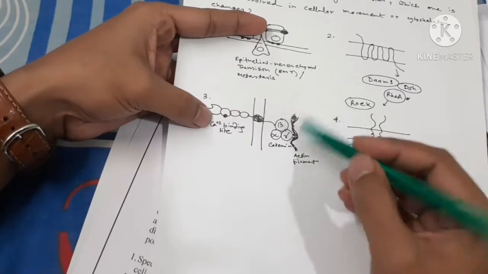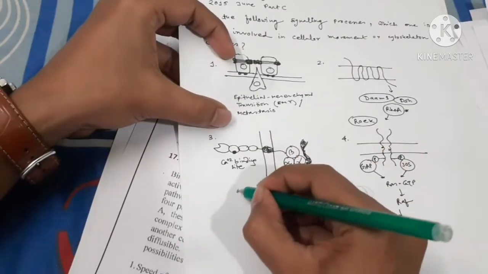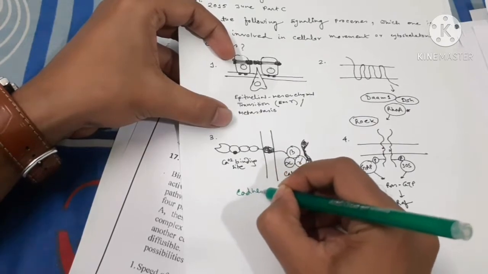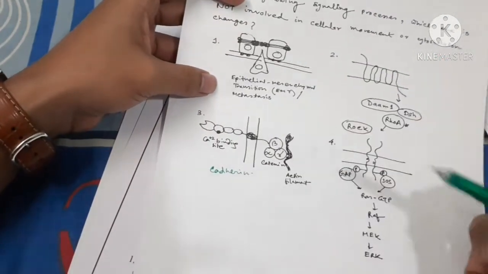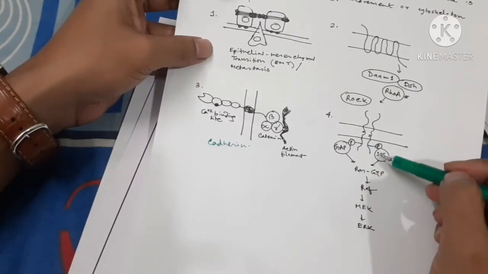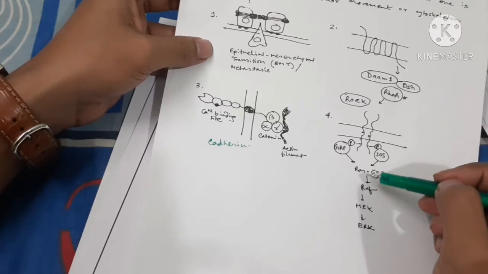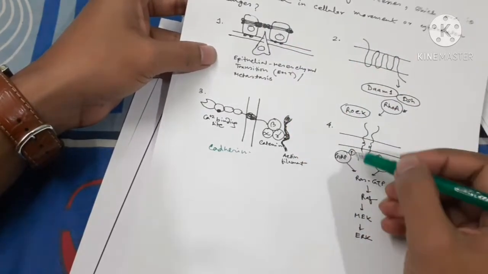So if you have seen this structure, you know this is called cadherin. And cadherin is actually an adhesion molecule, so it is also involved in cytoskeleton. Now only this option, that is the RAS-MAP kinase pathway, you can see here, this is not actually associated with cytoskeleton. So the fourth option is wrong because it is not involved in cellular movement. So answer would be 4.